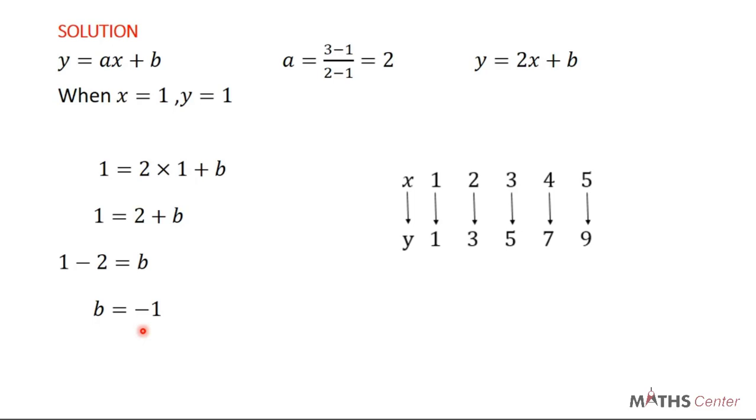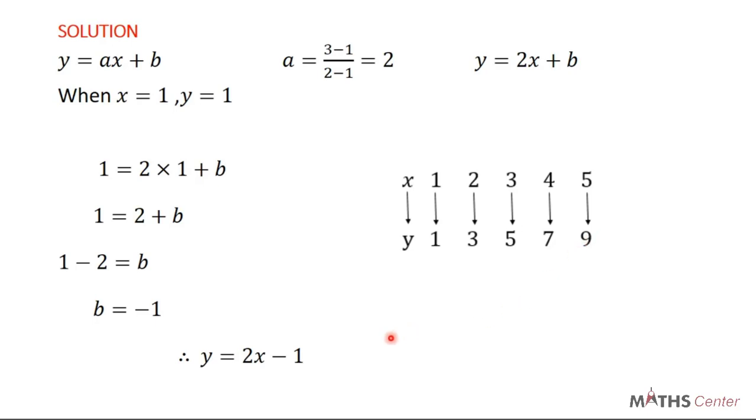So we now found A, we found B. So the rule is now y is equal to 2x minus 1, because right now we have found b to be minus 1. So you replace b with minus 1, and that will give us y is equal to 2x minus 1. With this rule, we can find any element in the domain and any element in the codomain. So let's say that if x, or the element in the domain here, is 5, all you need to do is replace x with 5. So you are going to have 2 times 5 minus 1. 2 times 5 is 10. Minus 1 will give us the corresponding image here, which is 9.